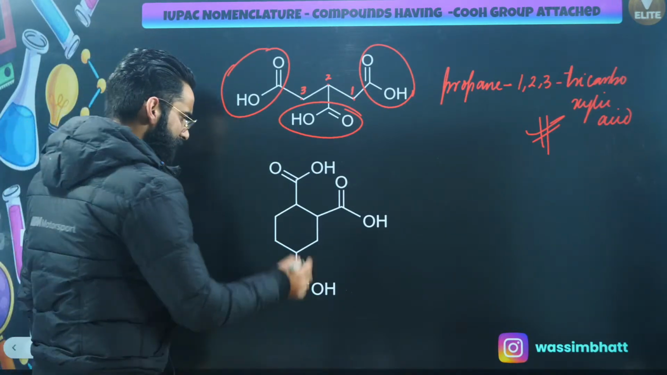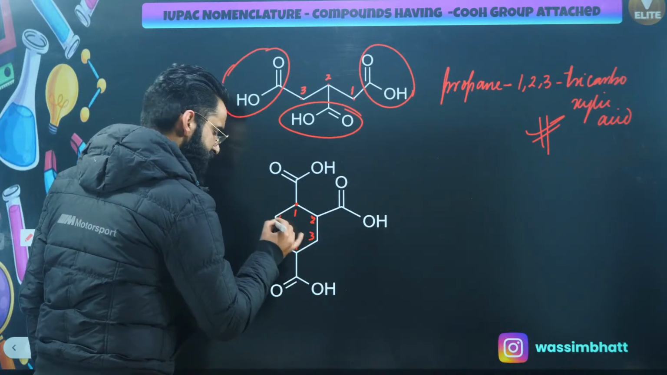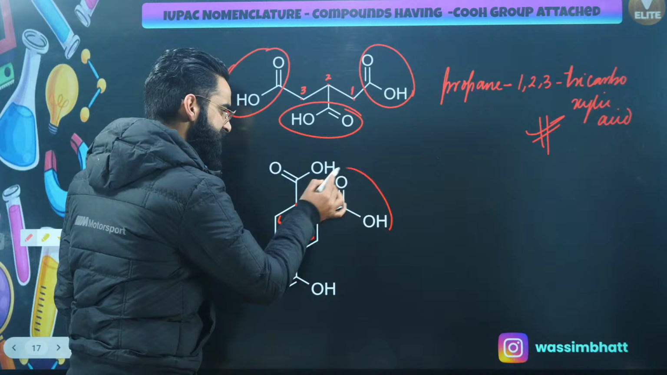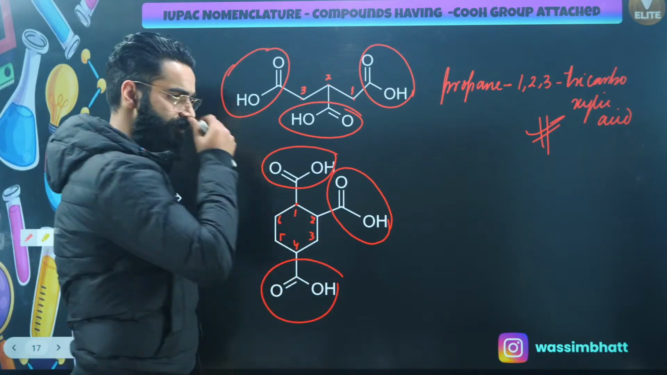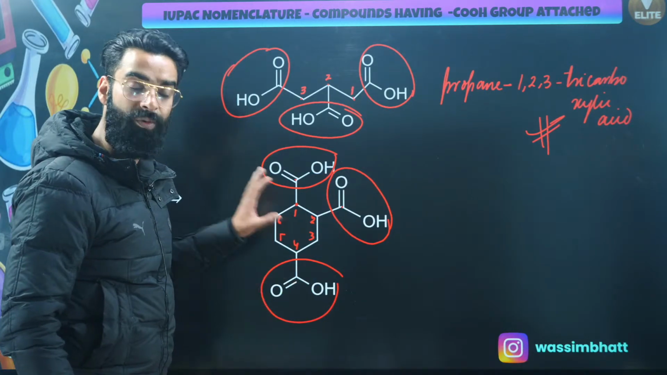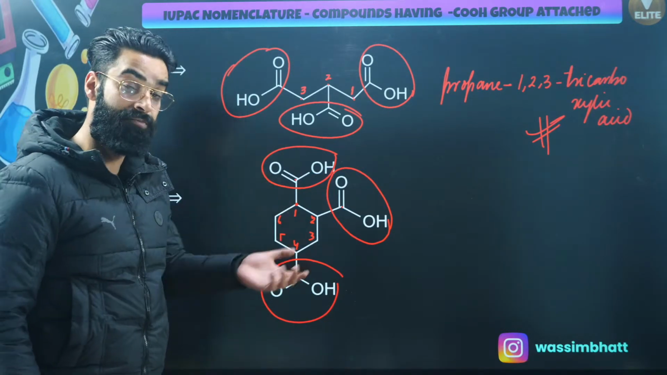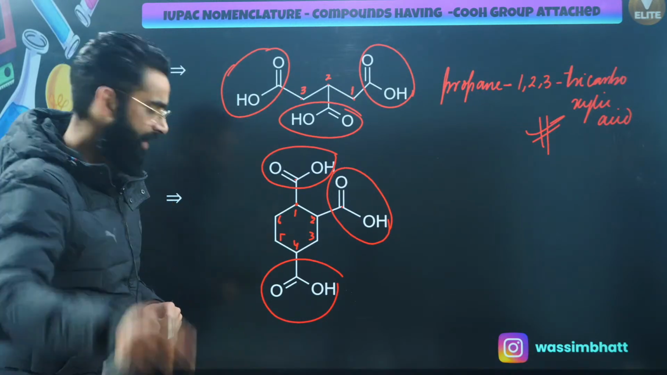Let me start the numbering from here. 1, this is 2, this is 3, this is 4, this is 5, this is 6, right? So there are 3 carboxylic acids basically. None of the carbons of the carboxylic acids is to be taken in the parent chain because there are more than 2 carboxylic acids in this compound. Now have a look exactly.